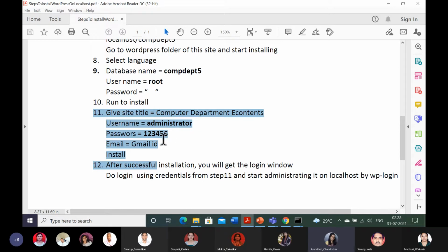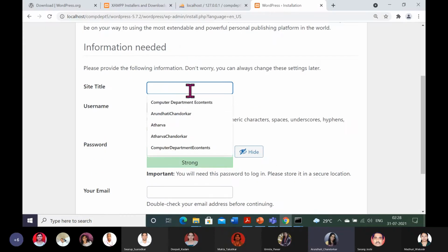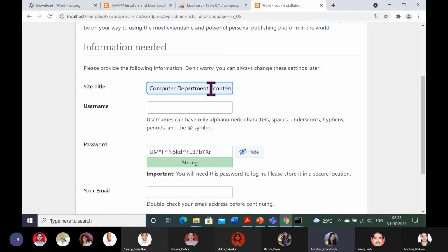These credentials you will need to administer your WordPress site in COM-DEPT5. The name of the site is COM-DEPT5. I am showing you that also now. The site title is different and the site name is different. Here you can give any site title. I am giving it as COM department e-contents.